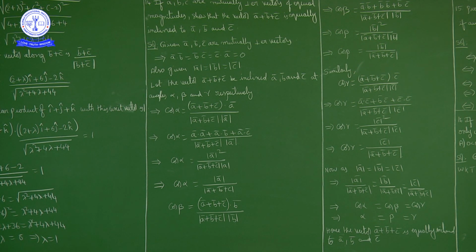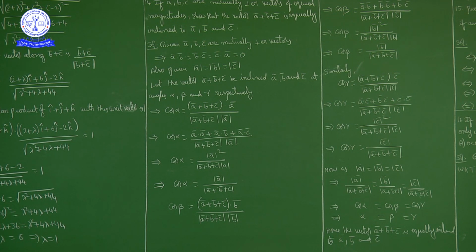Now as a bar is perpendicular to b bar, we have a bar dot b bar equal to 0. A bar perpendicular to c bar, we have a bar dot c bar equal to 0. Also b bar perpendicular to c bar, so b bar dot c bar equal to 0.